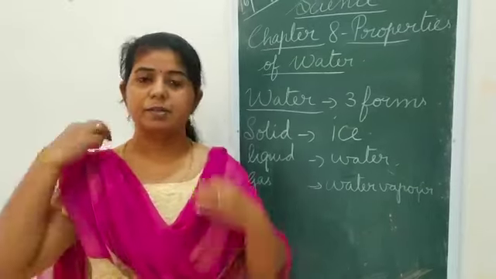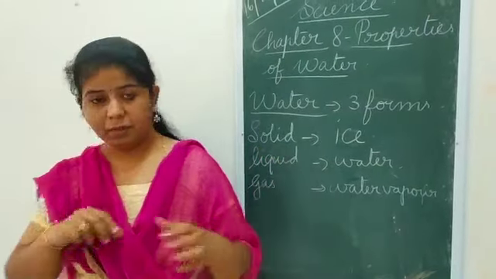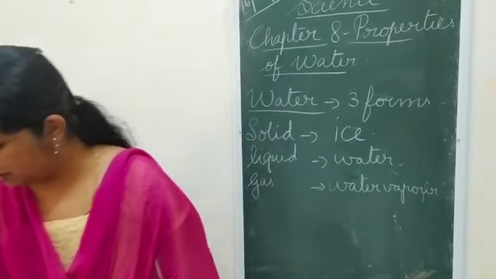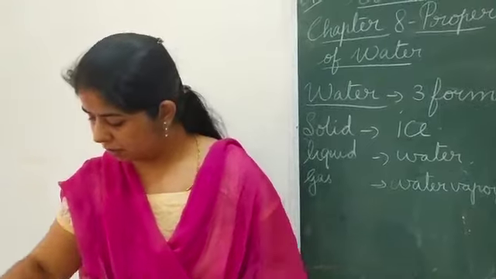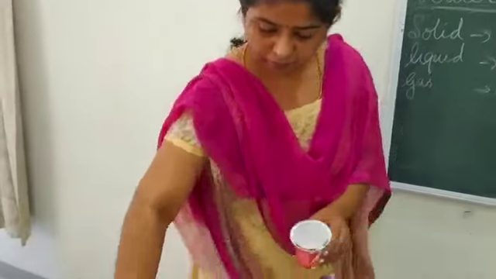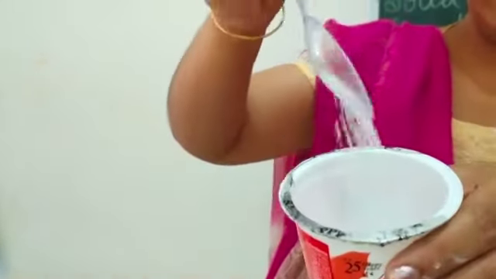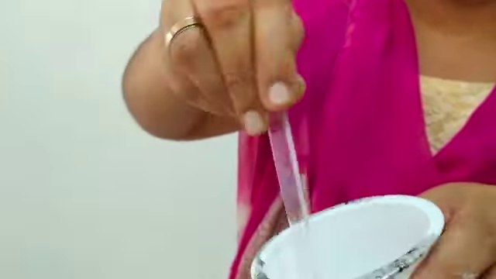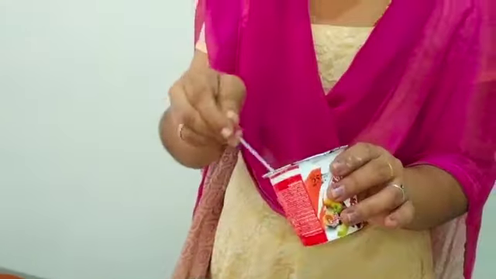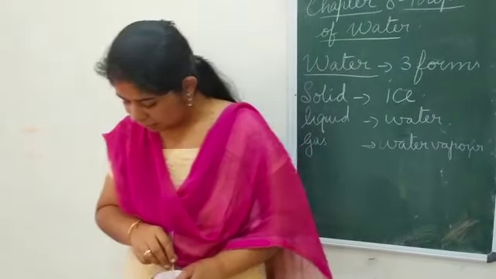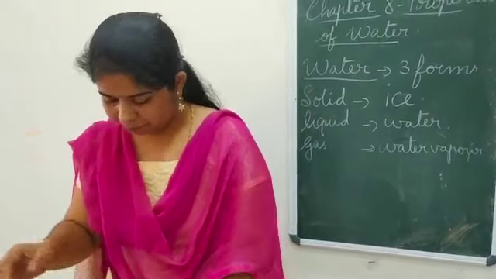Again, the next one is about the specialty of water. There are things which I'll show now, then I'll tell you what it is. Look here. Now what is it? It is a tasty thing. Sugar, that is sweet. If you add this mainly in the tea, it makes it sweet. What is it? Sugar. It is sugar crystals.